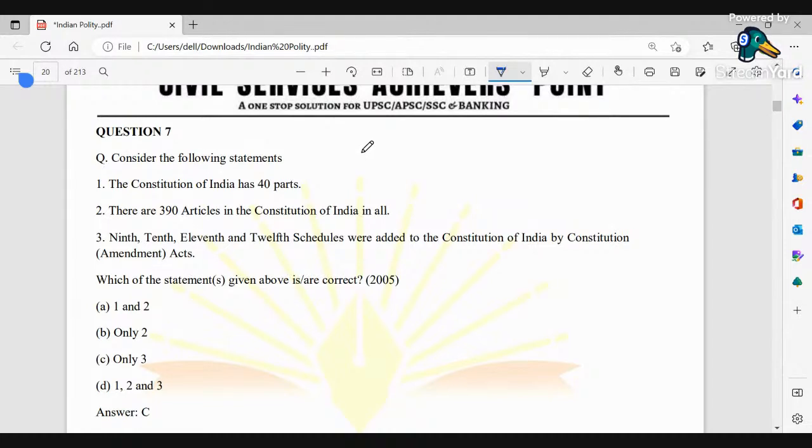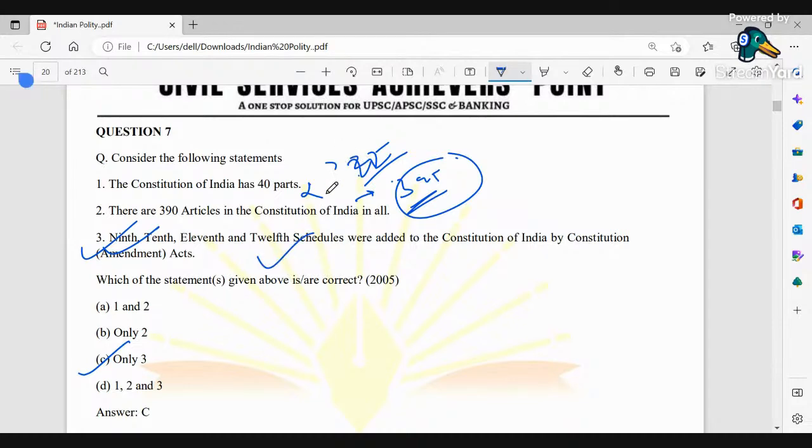I can see that question and the correct answer is only 3, that is this one. Because we know that the Constitution of India has got 25 parts as well as got 395 schedules. At the beginning it was 22 parts. Therefore we need to remember the number of parts as well as articles with respect to the Constitution. The Constitution of India does not have 40 parts. It has 22 parts at that point of time, and it has around 395 articles. So here only 3 is the correct answer.